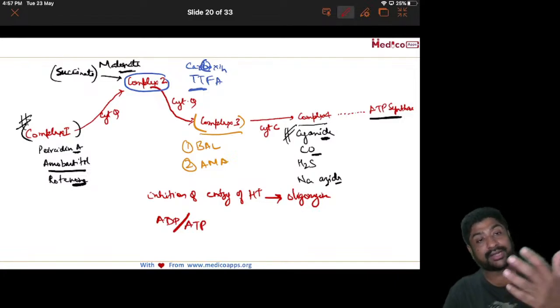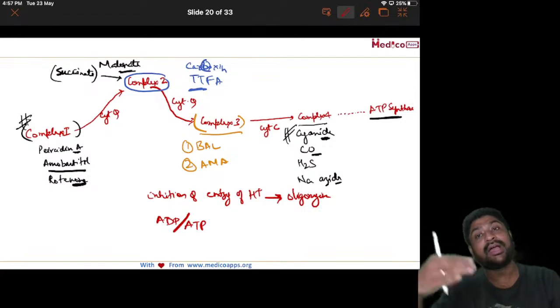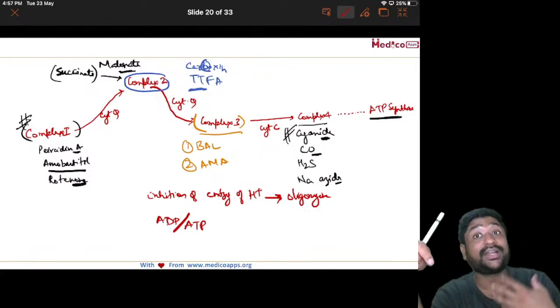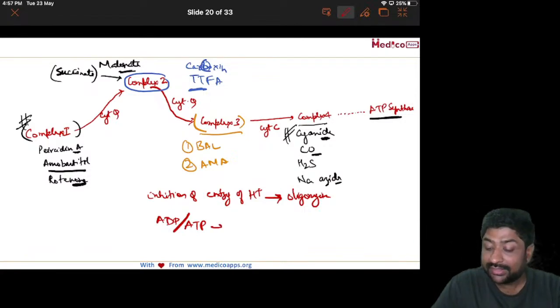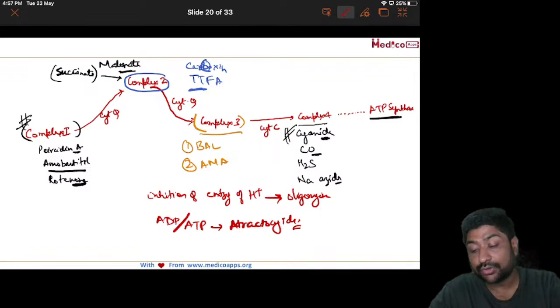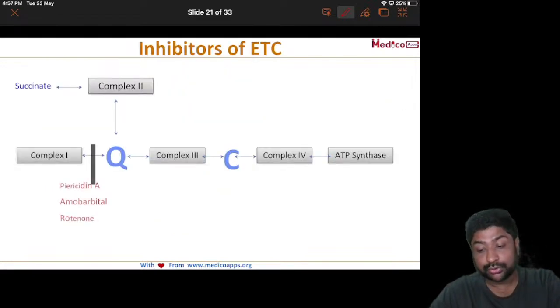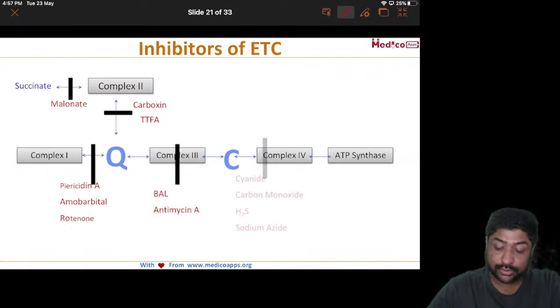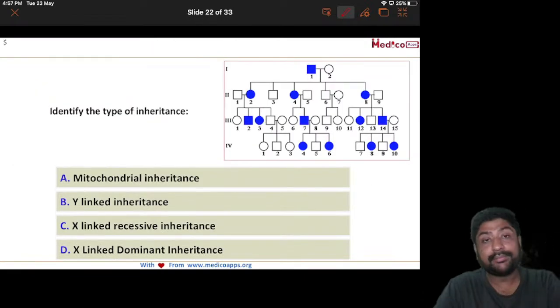Once the ATP is formed, it has to be transported out of the mitochondria, and ADP has to be transported inside the mitochondria, and this transporter is inhibited by atractyloside. So these are the important inhibitors of electron transport chain. You have to know it because every year they will put one question on this. So this is all what I have tried to cover.